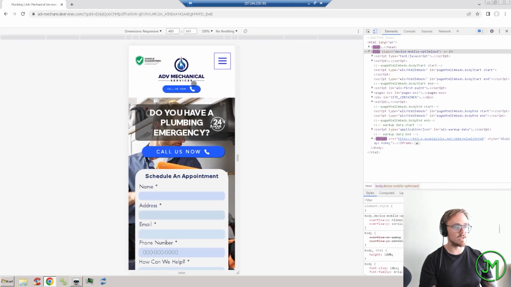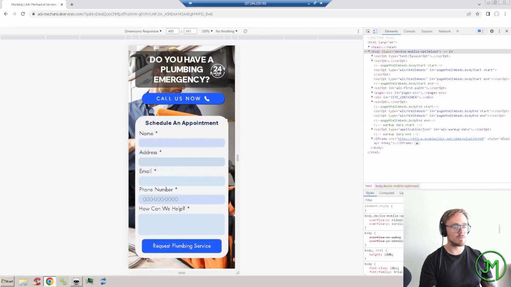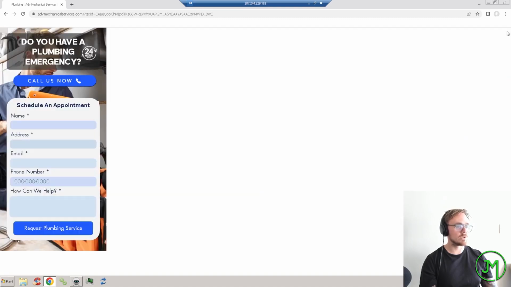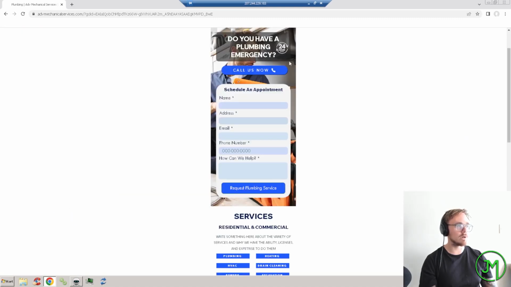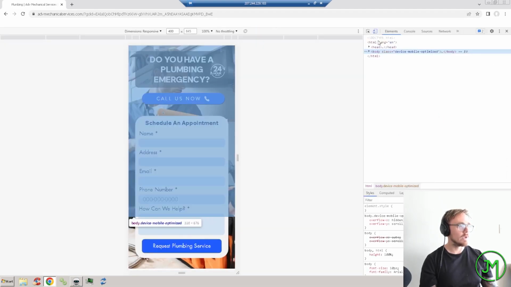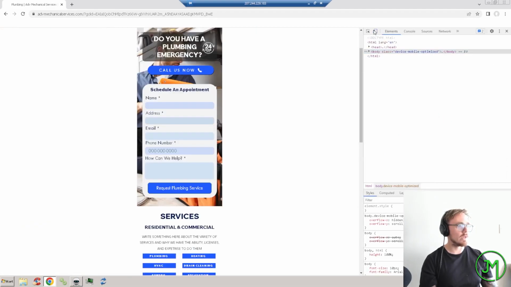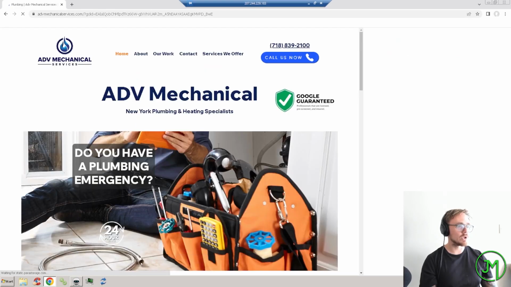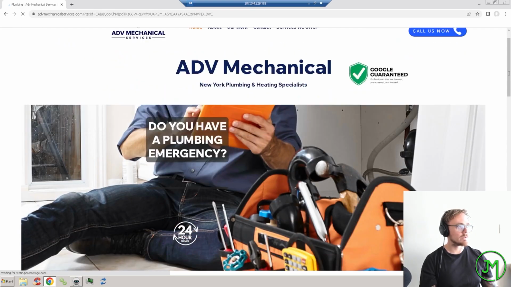Yep, as you can see here, pretty well mobile optimized. These guys are just pushing to get the contact form in, which is really good. This would be an example of a very good landing page, right? If you scroll down, they have a whole bunch of their services and aspects like this.